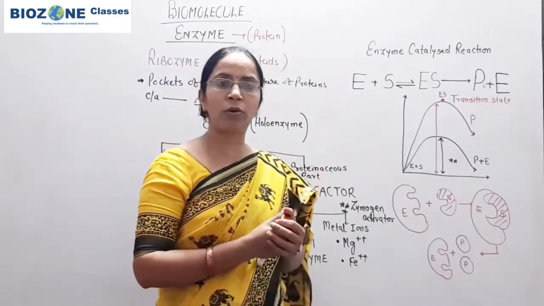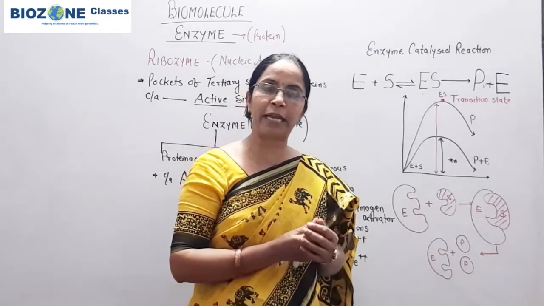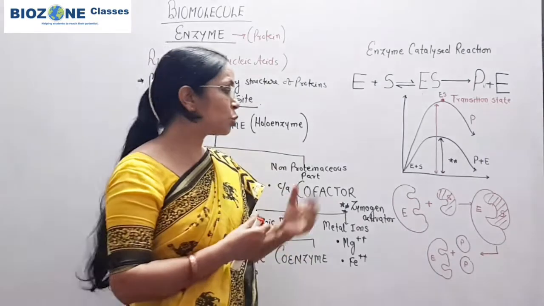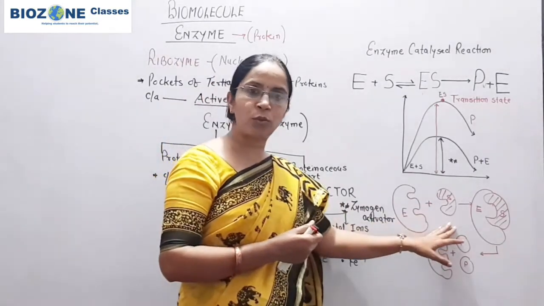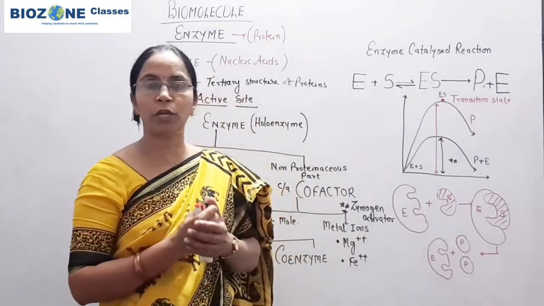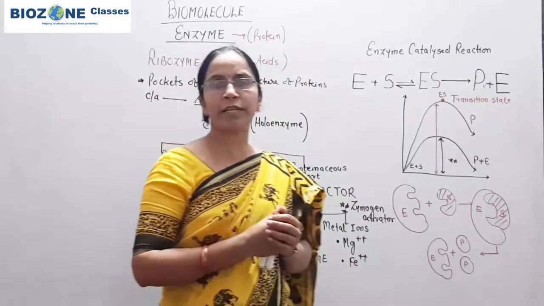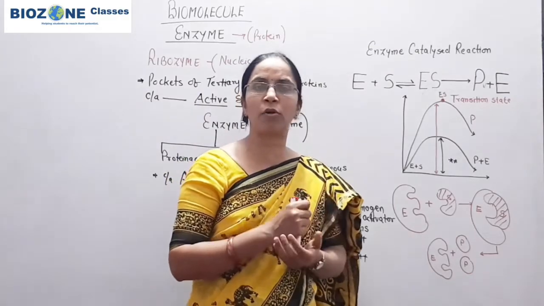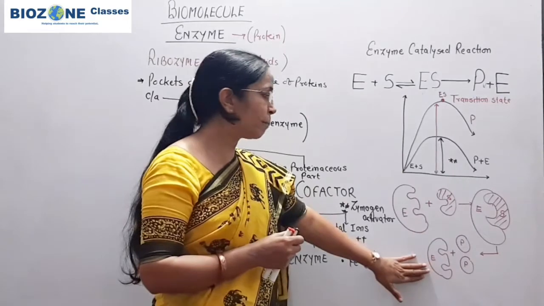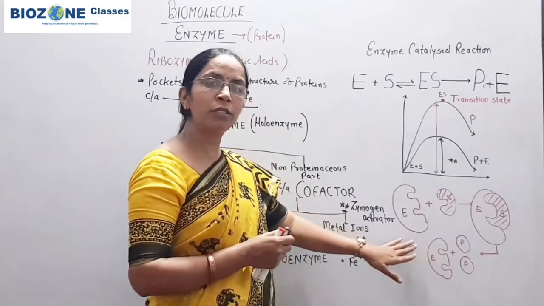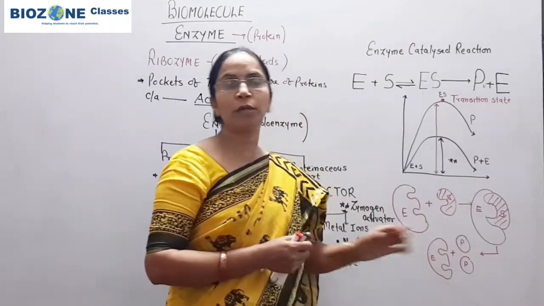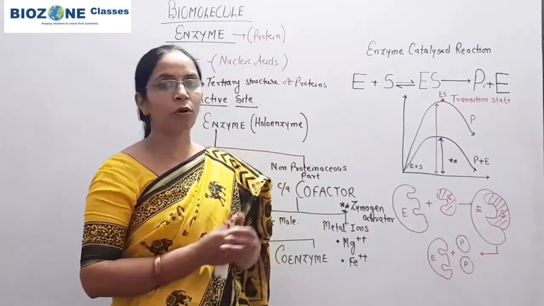Starch, when broken down by salivary amylase, gets broken down into maltose and isomaltose. Sucrose is acted on by sucrase and broken down into one molecule of glucose and one molecule of fructose. So there are a number of enzymes and a number of examples in biological systems. In a simple way, remember how the substrate binds at the active site, and it is responsible for the formation of product.